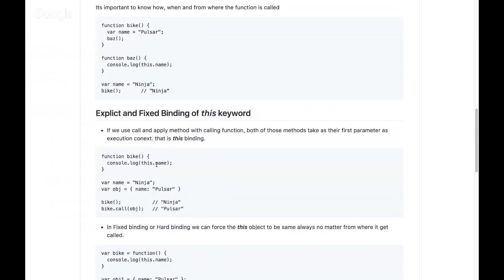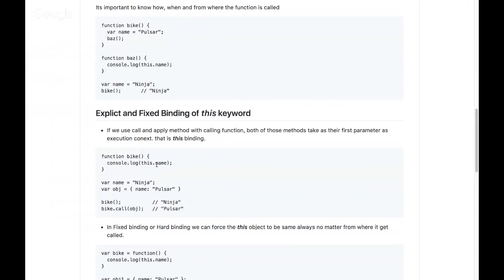Good. And then we'll learn explicit and fixed binding of this keyword. So what is explicit binding? Explicit binding is when we call a function with the call and apply methods, which are available on our function.